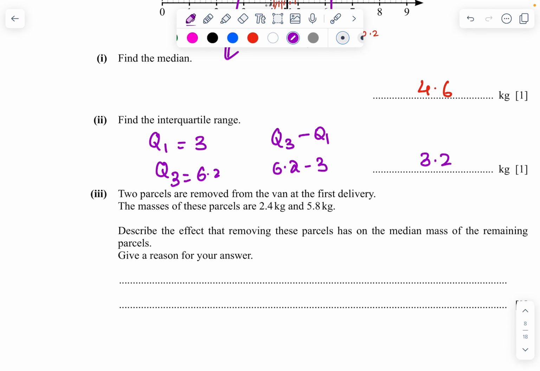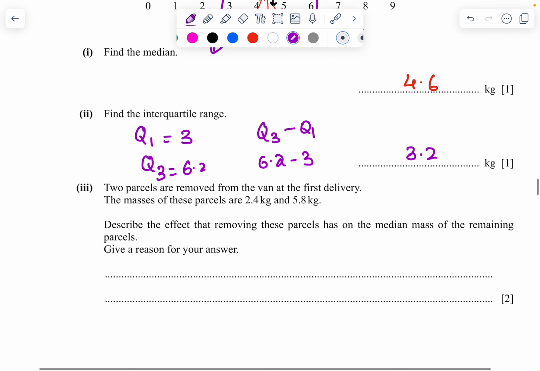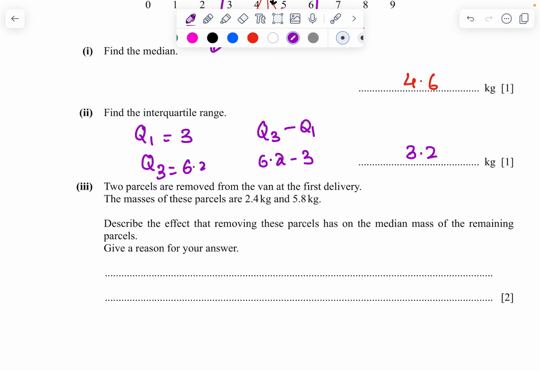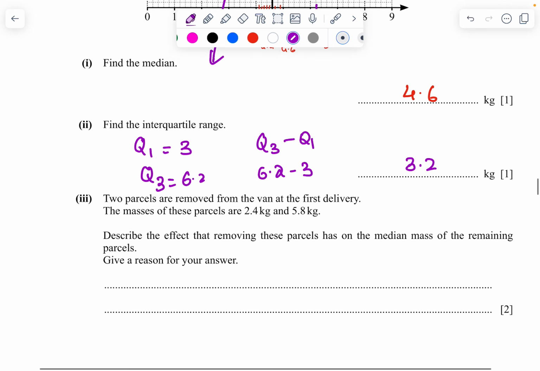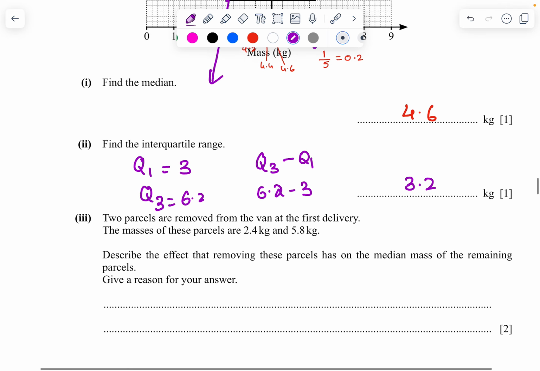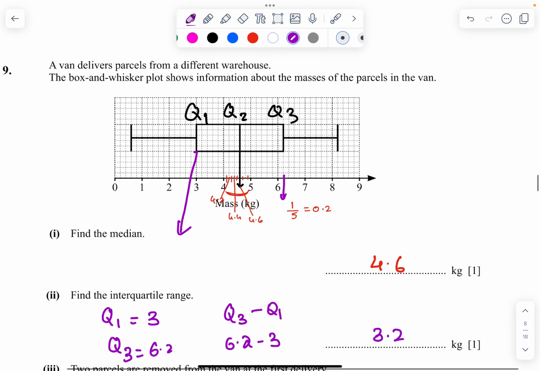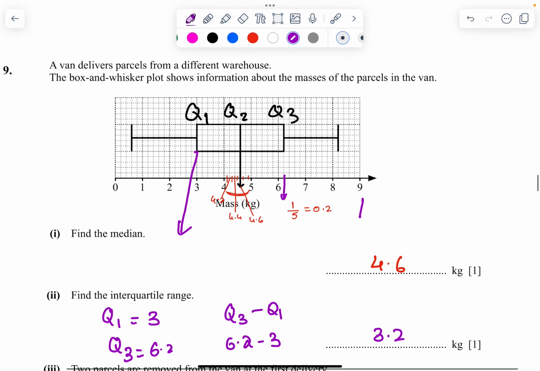Then next, two parcels are removed from the van at the first delivery. The masses of these parcels are 2.4 kg and 5.8 kg. Describe the effect that removing these parcels has on the median of the mass of the remaining parcels. Give a reason for your answer. We are removing two parcels, 2.4 and 5.8, one on the left side and one on the right side.